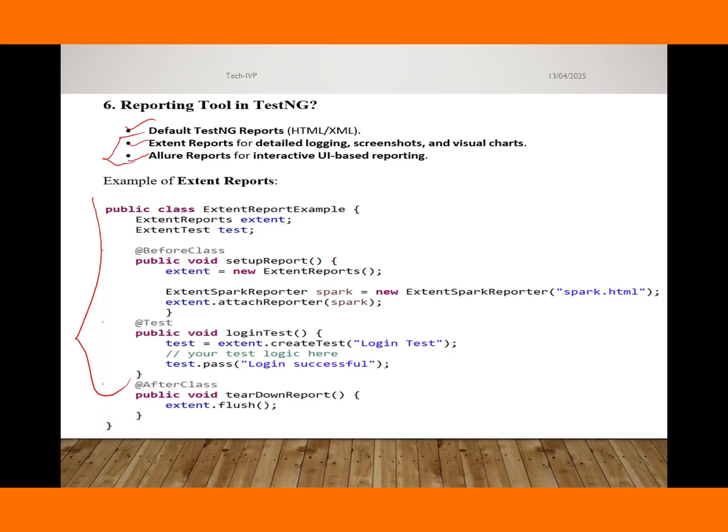This is our example for the Extent Report. See here, we have created a class named ExtentReportExample, and we have created two variables, ExtentReports and ExtentTest. We have called BeforeClass, and then after test execution it will be closed in tear down. The report is generated in HTML format. This one is the name, spark.html, and HTML is the format.